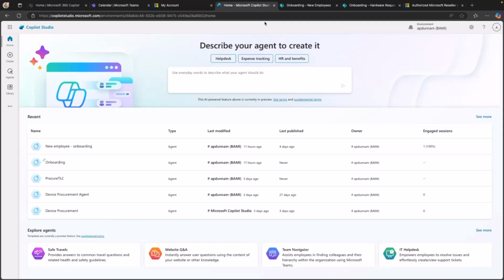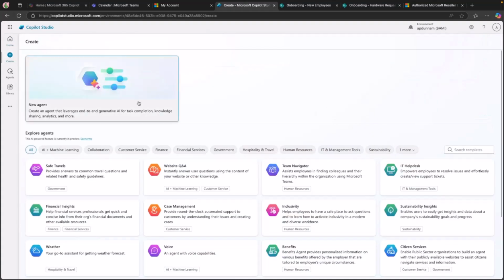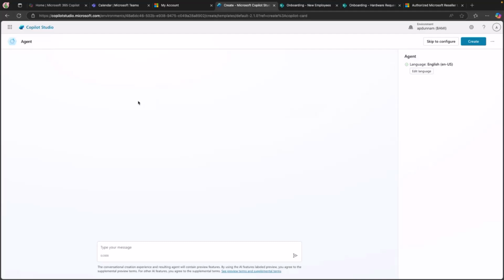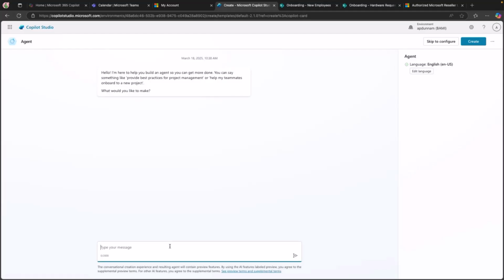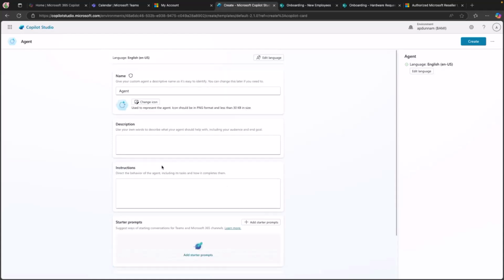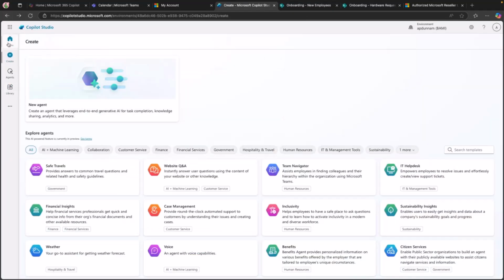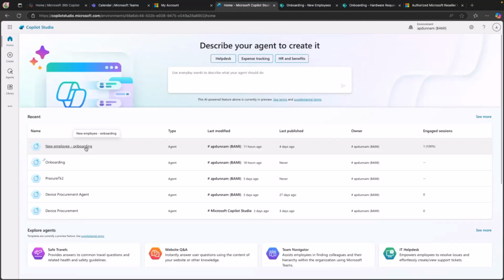Now, to walk through this, I have already built an autonomous agent, and I'm going to dissect what I did, how that works, and how it looks different from a normal agent. We know we can build an agent in Copilot Studio by going to the create, going to new agent, and we have either this conversational approach where we can ask questions and answer questions back and forth, or we can skip to configure and build out an agent. The process to build an autonomous agent is exactly the same, as far as these steps go, as building a normal conversational agent. So I just went through those steps.